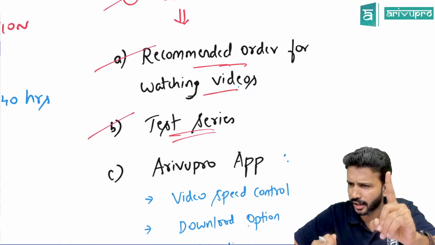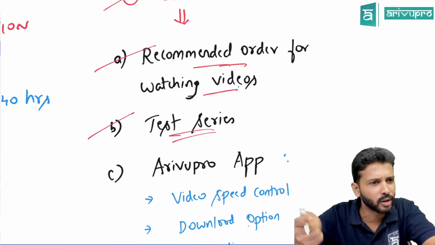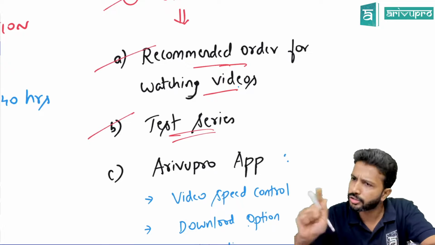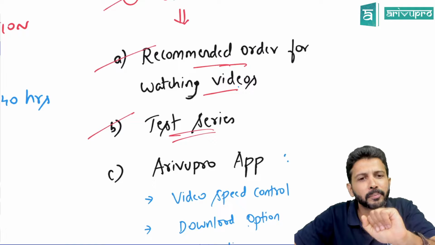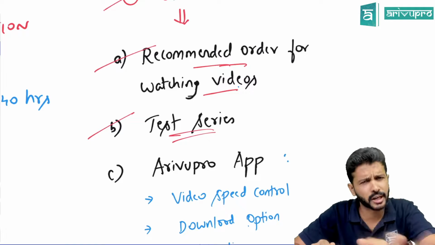Exam and all, I always feel you should write only once. From kindergarten till your BCom, have you written the exam again and again, or only once? The CA course should follow the same pattern. Why do you want to break it? You should not break it, right? So make sure that you follow the same thing. Daily you study. That's all I'm asking you.